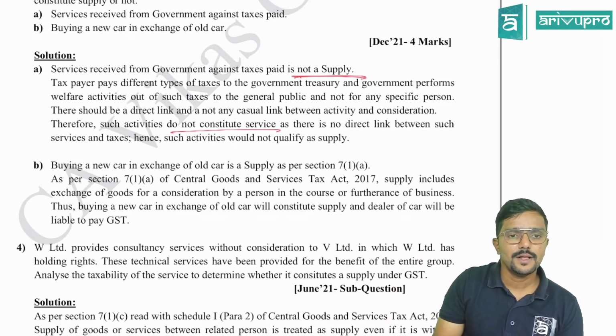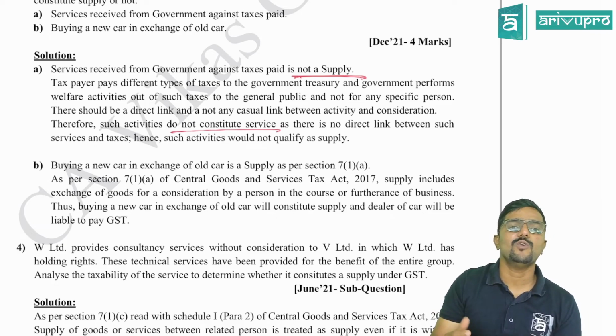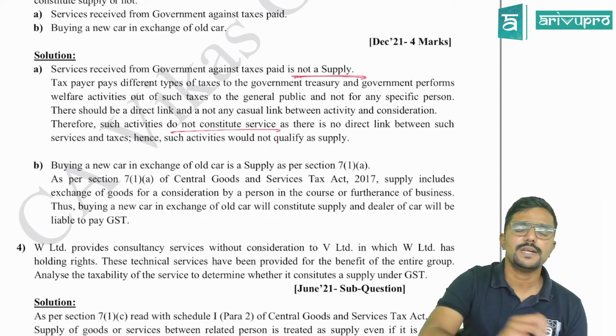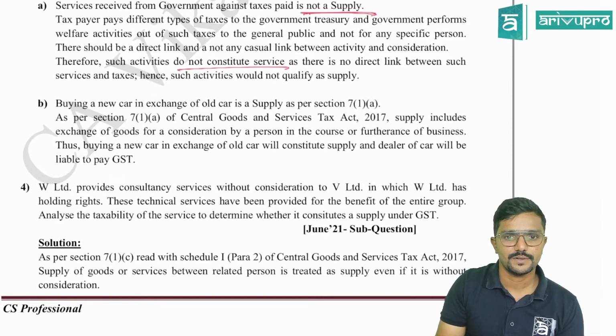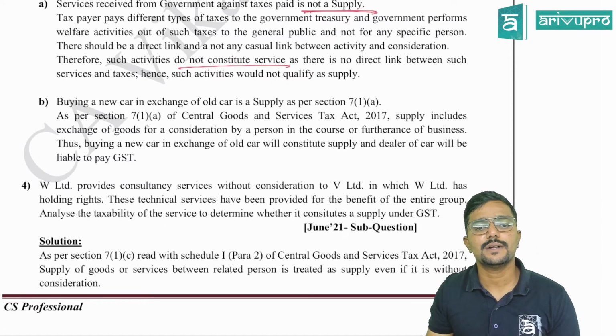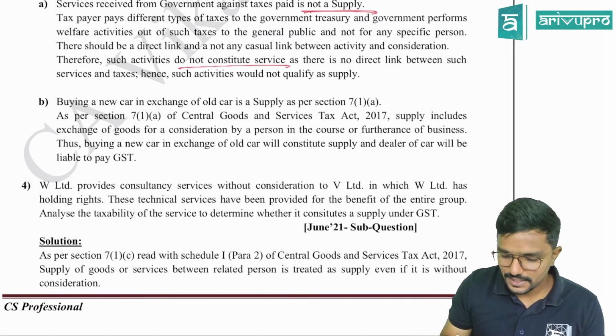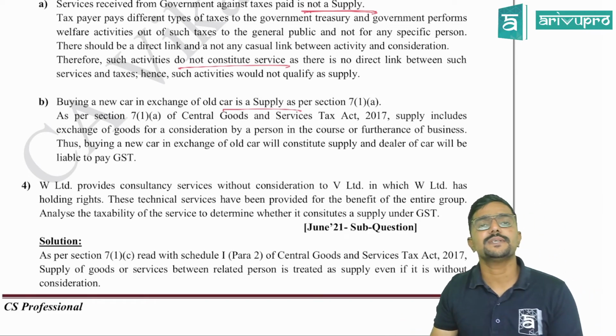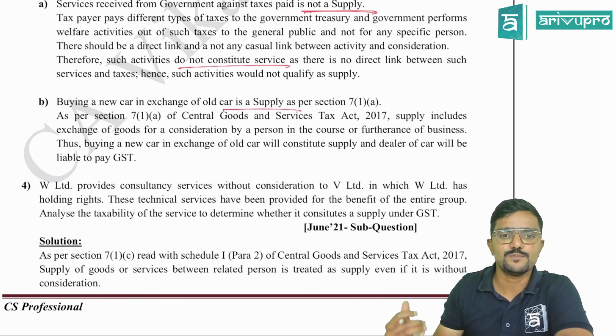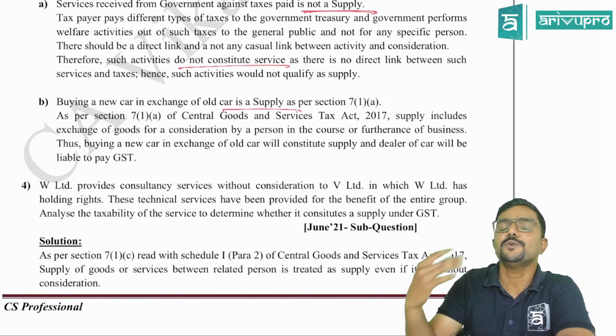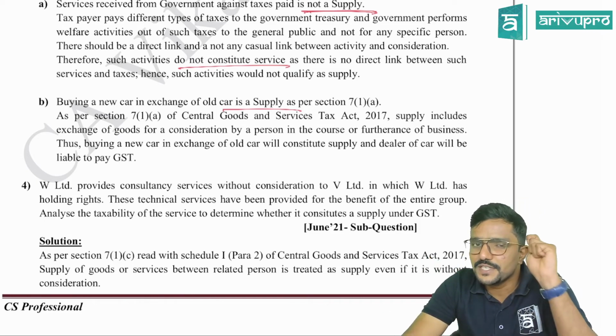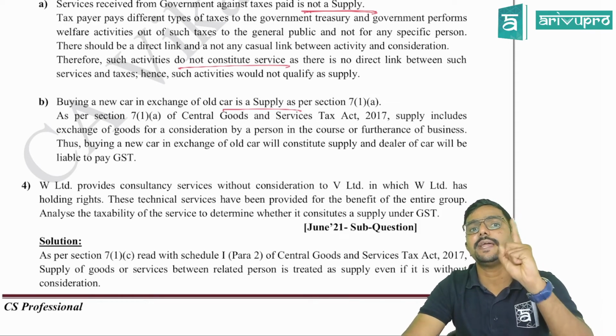Next, second one is buying a new car in exchange of old car. So it is an exchange example. It is a supply as per 7(1)(a), guys. So buying a new car in exchange of old car is a supply as per section 7(1)(a). Observe the solution, guys. You need to remember the section numbers. So please try to cultivate that habit from day one.